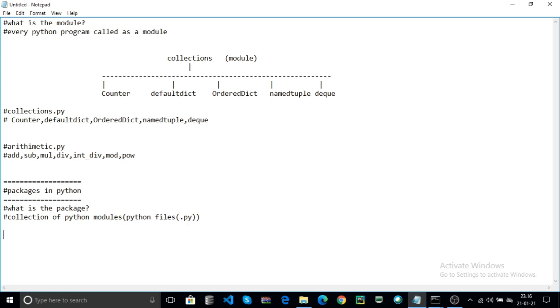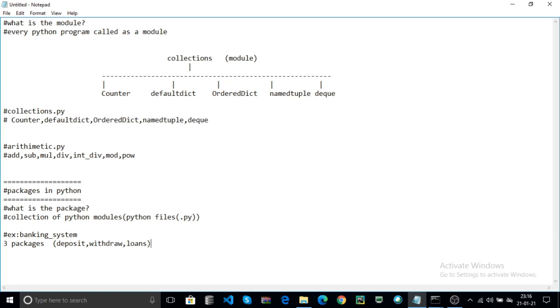Now how do we create packages in Python? For example, we create a banking system. The banking system contains three packages, that is deposit, withdraw and bank loans.